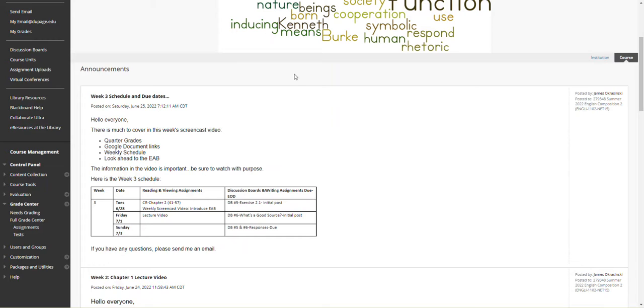First thing I want to talk about is quarter grades. The college is requiring me to post quarter grades, the first quarter grades, by Monday. So, you might want to check the grade center and any activity, complete that by Sunday, so that I can give a most recent quarter grade to the system and to the college, right? If you have any questions, you can email me about that.